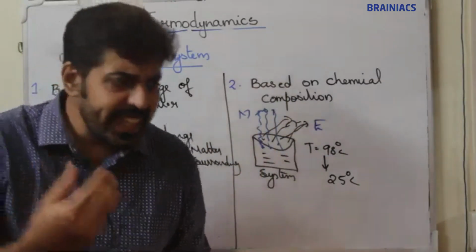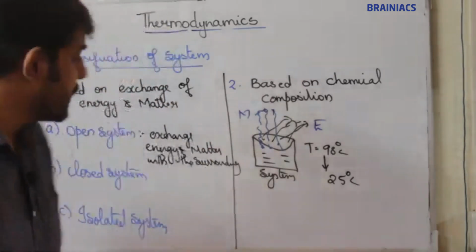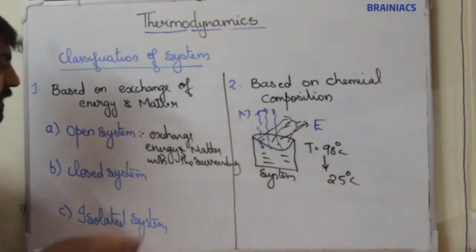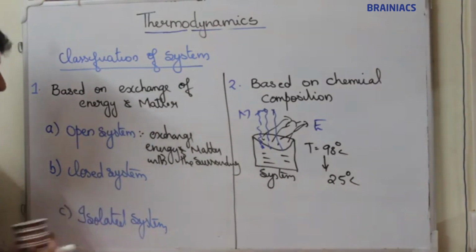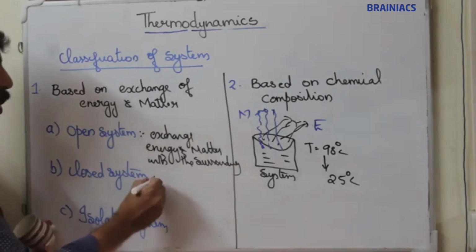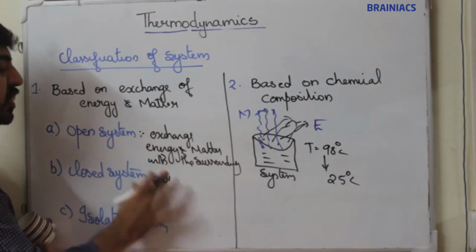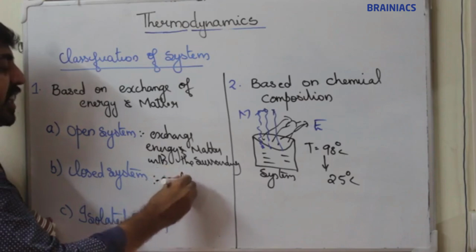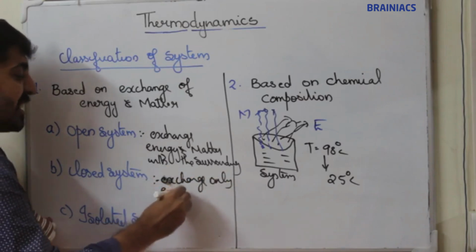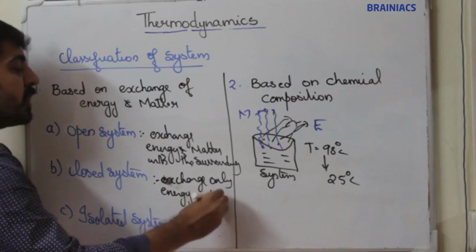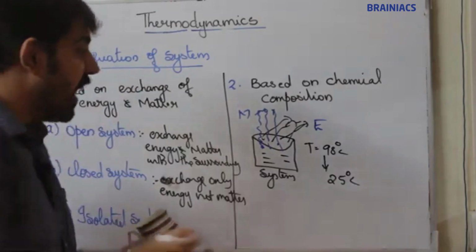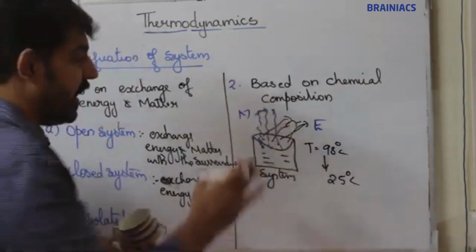At the same time, a closed system means a system which can exchange only energy. A closed system will exchange only energy. It will not exchange matter. A system which can exchange only energy, not matter. For example, consider a cup of hot coffee or tea.